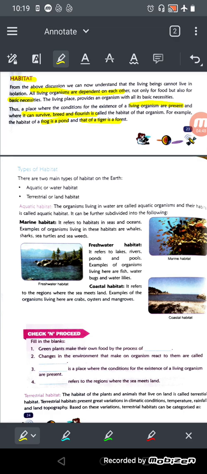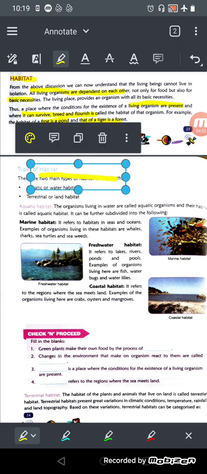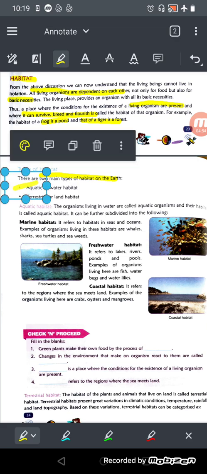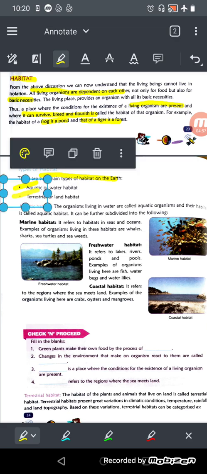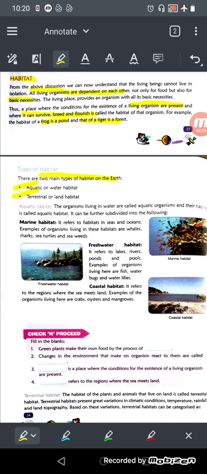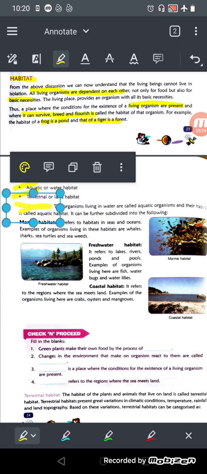So types of habitat: there are two main types of habitat on the earth. The first is aquatic, that is water habitat, and the second is terrestrial, that is land habitat. See, first we will see about the aquatic habitat, means the animals or plants which live in water, right?